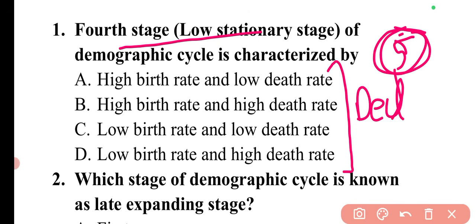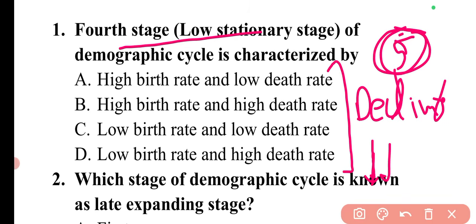The fifth stage is the declining phase. In the declining phase, what happens? The population will decrease because the birth rate will be rapidly decreasing, or we can say the birth rate will be lower as compared to the death rate.